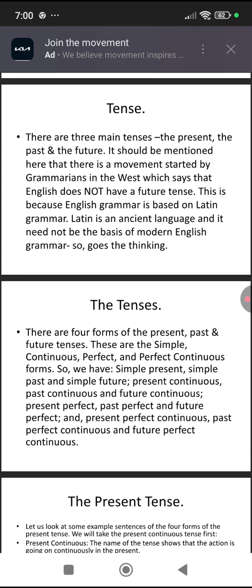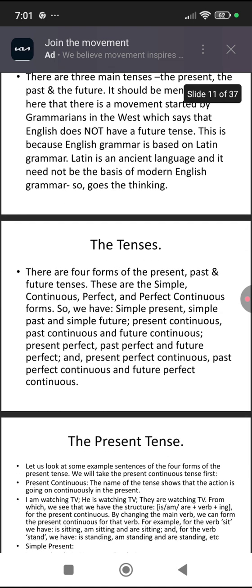If I say present tense, it means the action is taking place in the present time, because tense means time. If I say the past tense, the action took place in the past time. And if I say the future tense, action will take place in the future time.